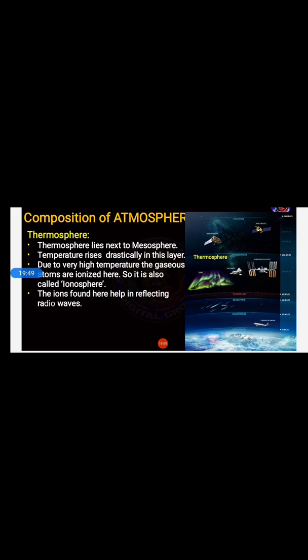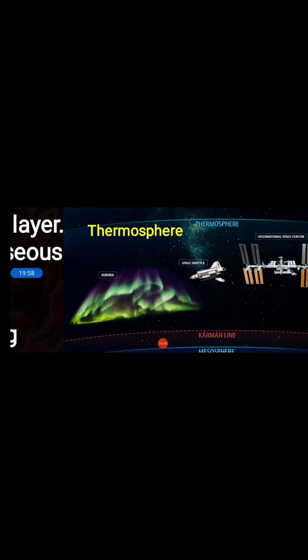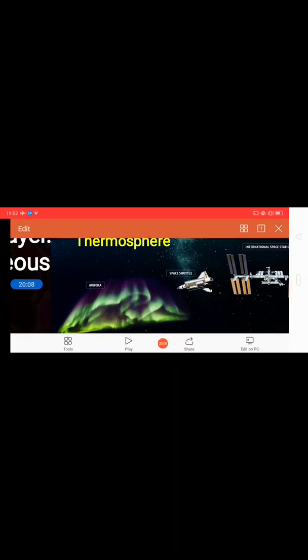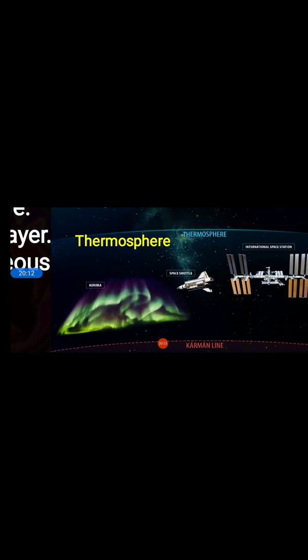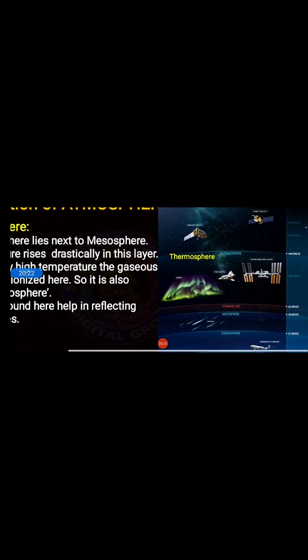The ions found here help in reflecting radio waves. As you can see here, the International Space Station is there, the Space Shuttle is there, Aurora is also there. As you have studied, radio and FM radio waves get reflected by this layer only. Which layer? Thermosphere, the fourth layer of atmosphere. Got it, students?